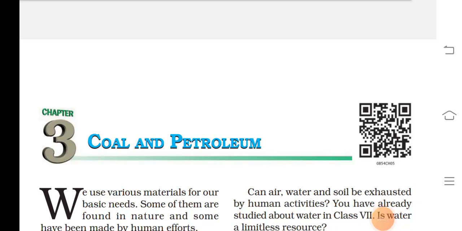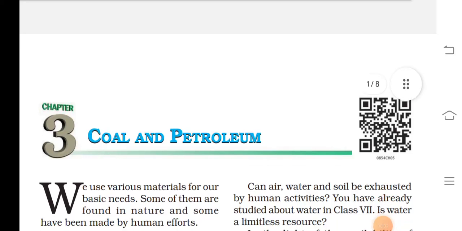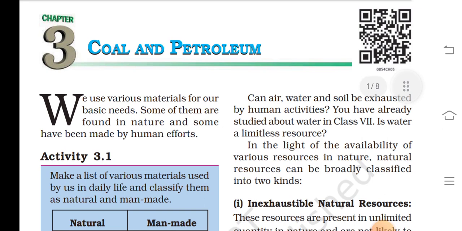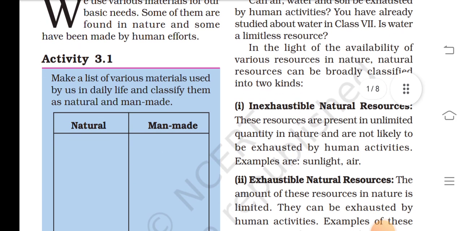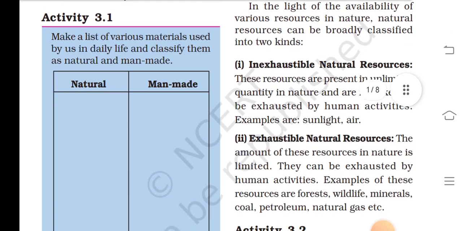Chapter 3. Coal and Petroleum. We use various materials for our basic needs. Some of them are found in nature and some have been made by human efforts. Make a list of various materials used by us in daily life and classify them as natural and man-made.